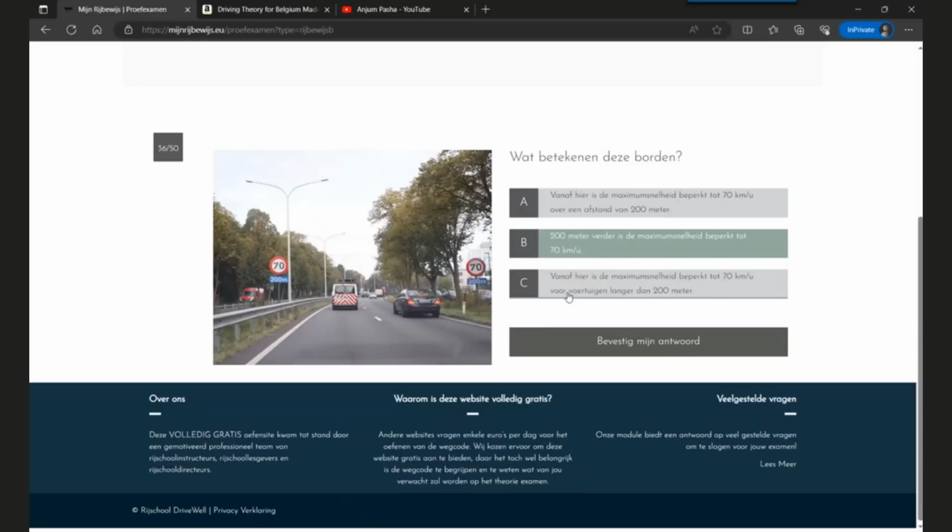And this is the correct one because when you see this 70 kilometers per hour, okay, it's good. But then you should also look at the blue board or the underplates which provide more details on the above existing board. So this says 200 meters, which means that this board does not apply here, but it applies at 200 meters. So 200 meters further is the maximum speed limited to 70 kilometers per hour. That's the correct answer.